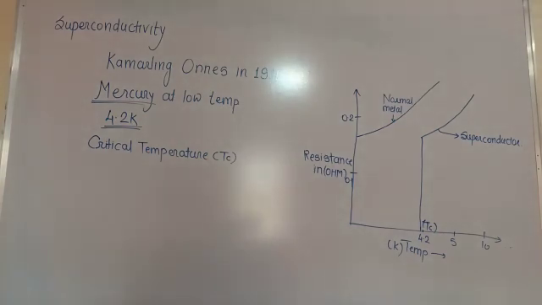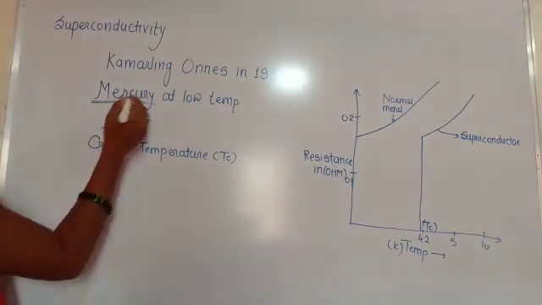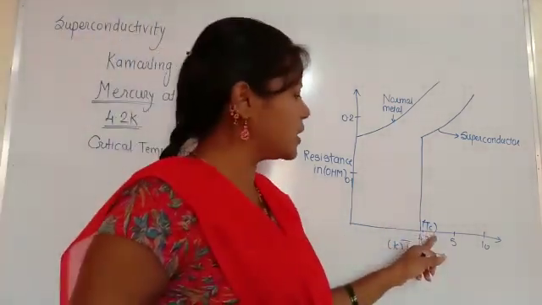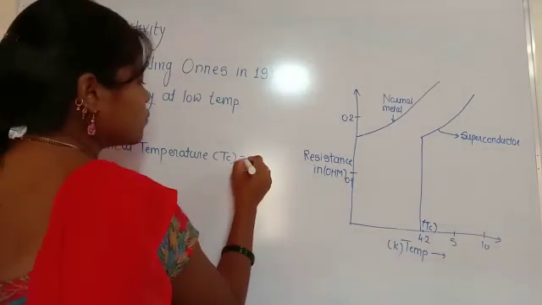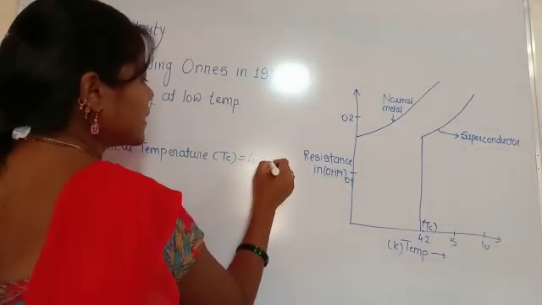Similar results were obtained for other materials. This diagram is only for mercury, which has a critical temperature of 4.2 Kelvin.